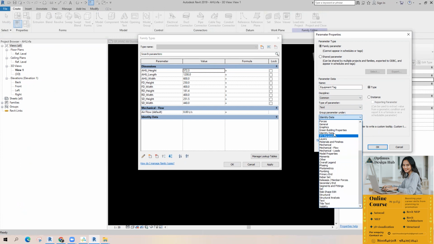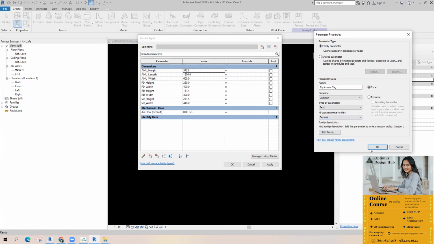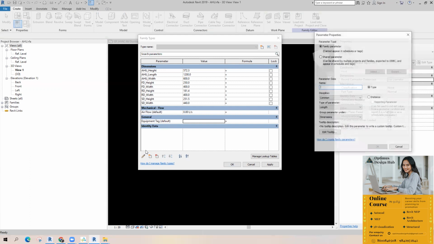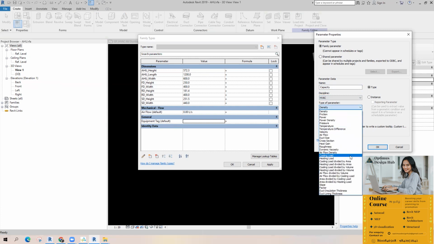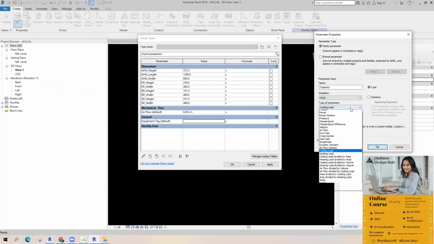And then I will put other or general. Okay. And create it as instance parameter. Okay. Capacity. Discipline HVAC. Type of parameter cooling load. Okay. Or